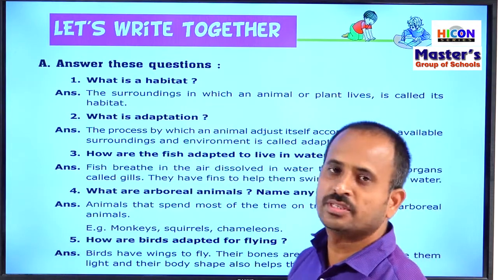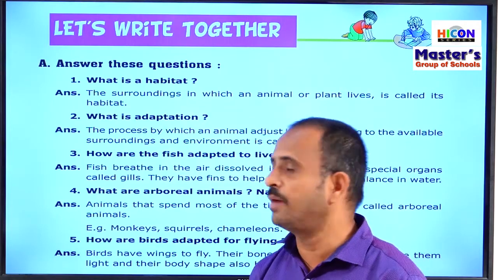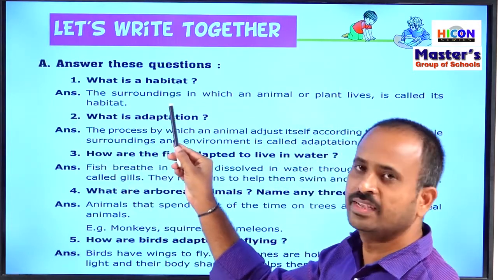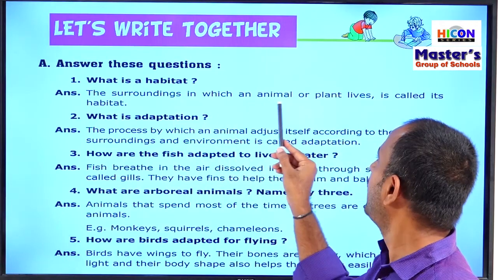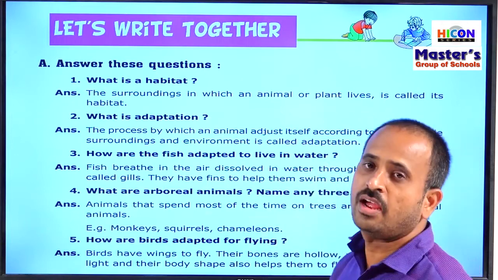So see the first question. What is a habitat? Children, see the answer. The surroundings in which an animal or plant lives is called its habitat.